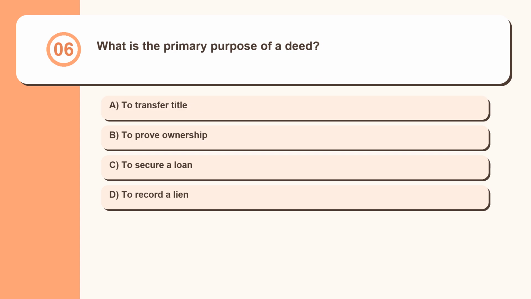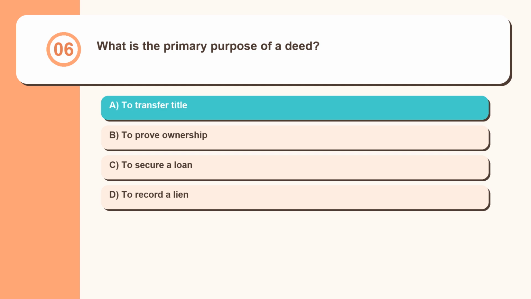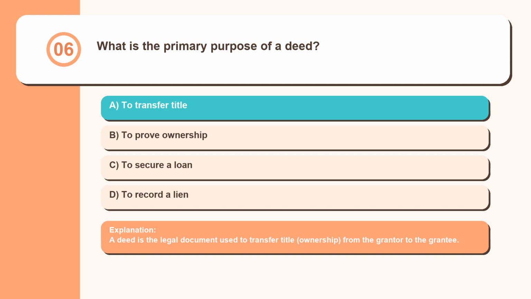Question 6. What is the primary purpose of a deed? To transfer title, to prove ownership, to secure a loan, to record a lien. A deed is the legal document used to transfer title, ownership, from the grantor to the grantee.